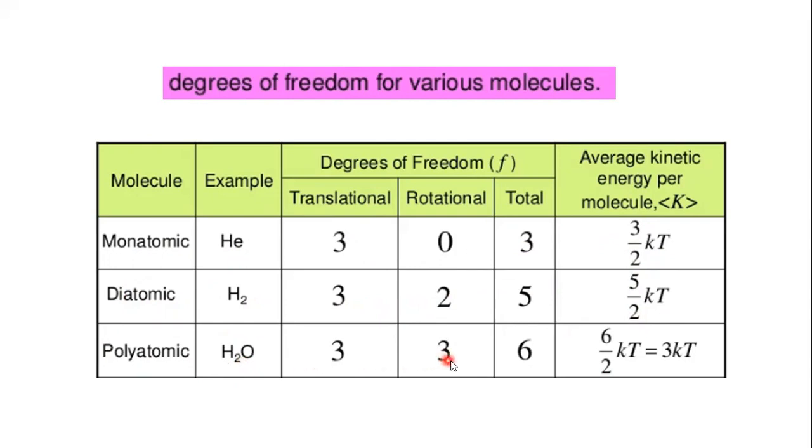Polyatomic: 3 translational, 3 rotational, total 6 degrees of freedom, so 6/2 kT or 3 kT is the average kinetic energy per molecule. This is written for a particular temperature of 300 Kelvin.